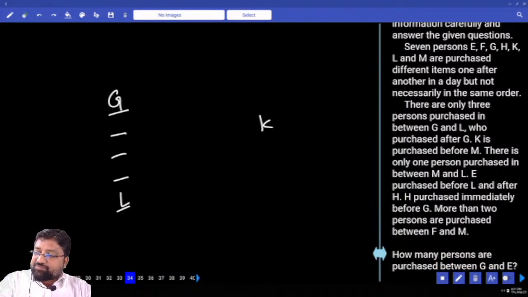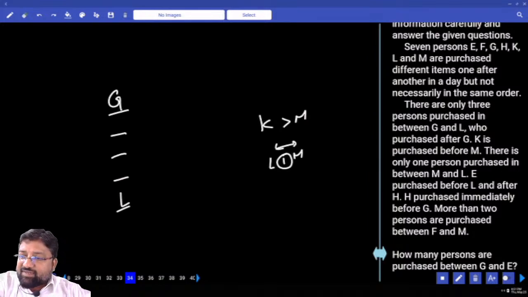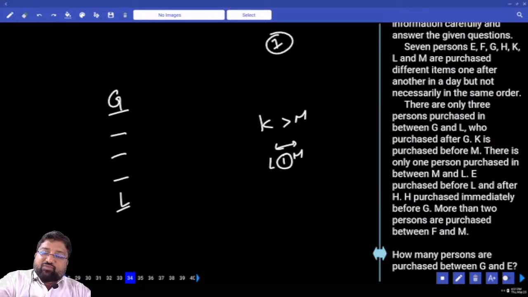K purchased before M. There is only one person who purchased between M and L, so it can be before or after. But what is the total number of people? 7. Including G and L I covered already 5. If I go for M below L with a 1 person gap, I'll get 2 more people, and I'll cover all the 7 places. But are you sure? No.